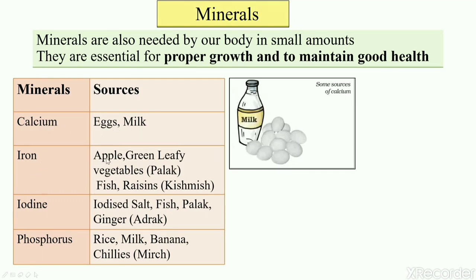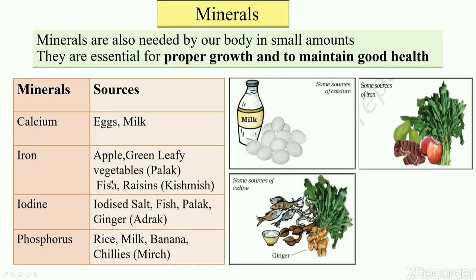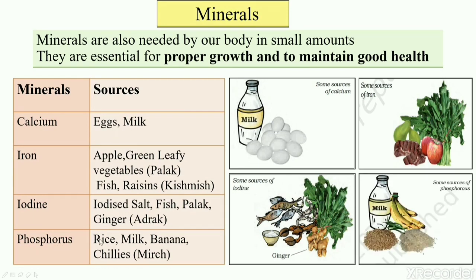We get iron from apple, green leafy vegetables such as palak, fish and raisins, yani kishmish. We get iodine from iodized salt, fish, palak and ginger, means adrak. We get phosphorus from rice, milk, banana, chilies.